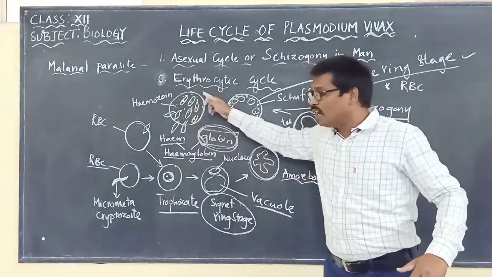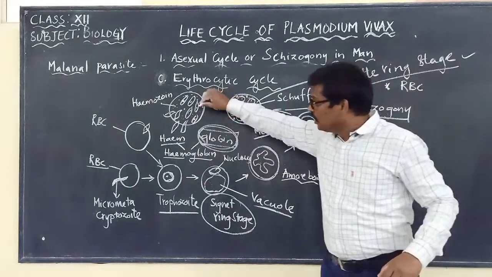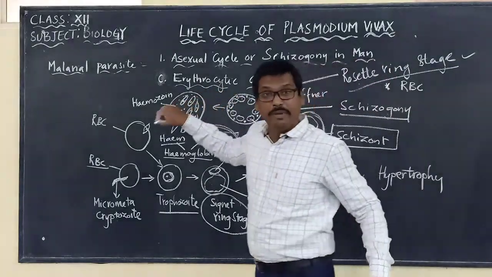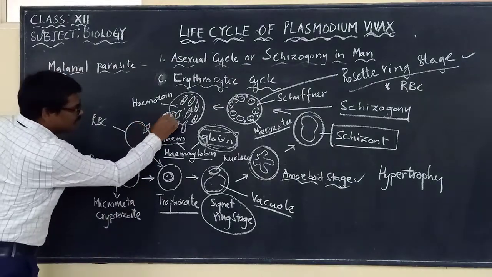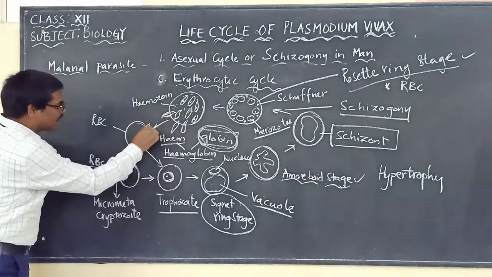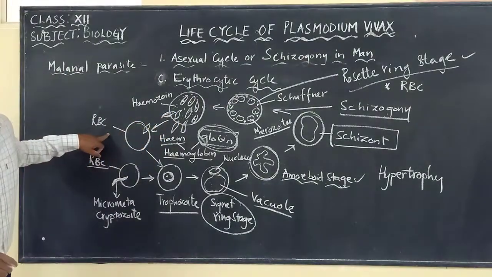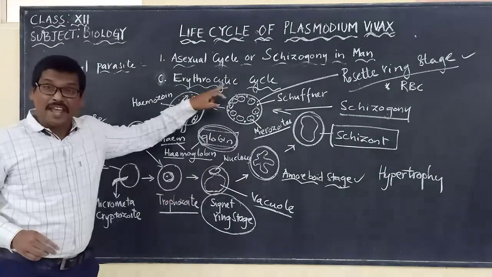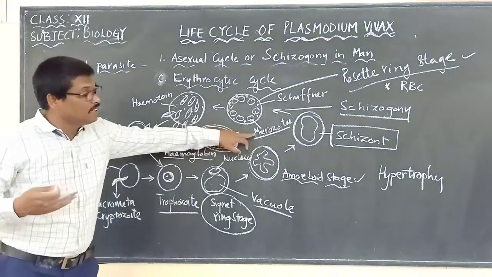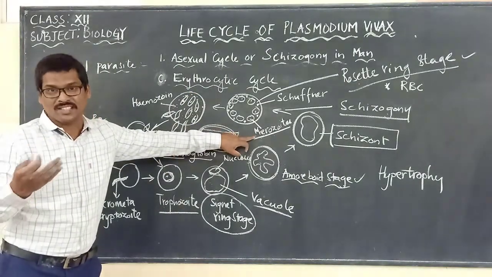Once they rupture the walls of the RBC, the merozoites are released, and again they will attack fresh RBCs and continue the same cycle, increasing the number of merozoites.